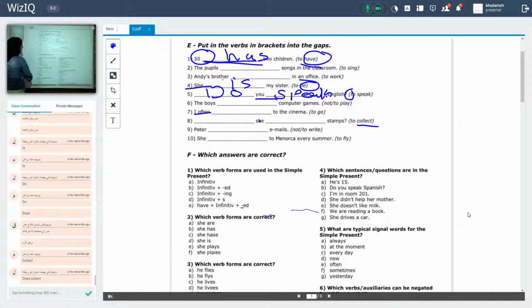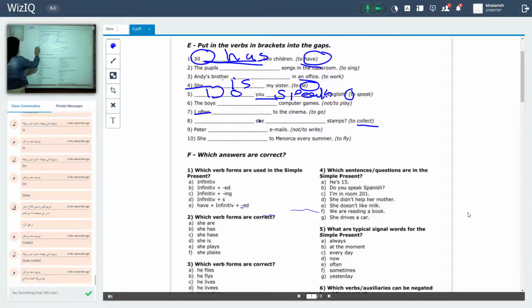Often. Often is a keyword. It's a plural subject. So go, it will be what? Go, without anything. Base form of the verb.